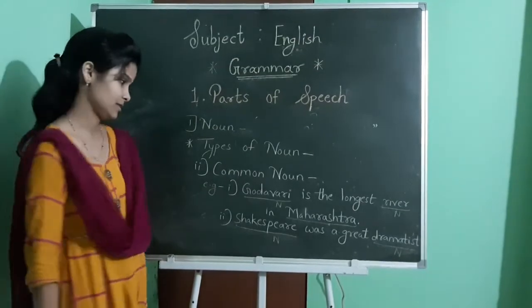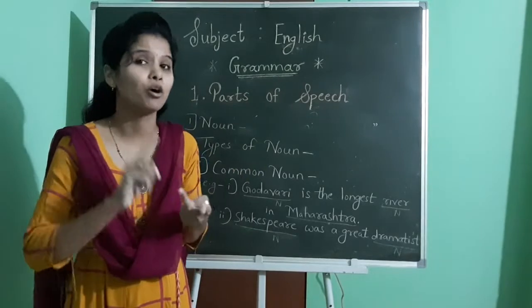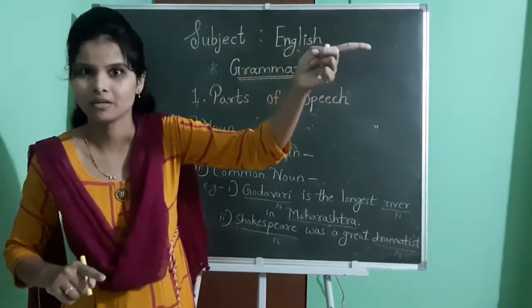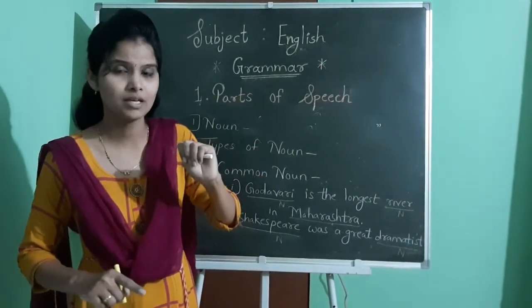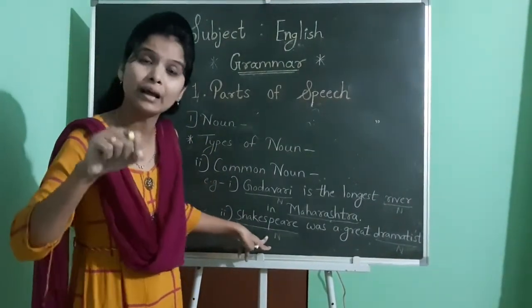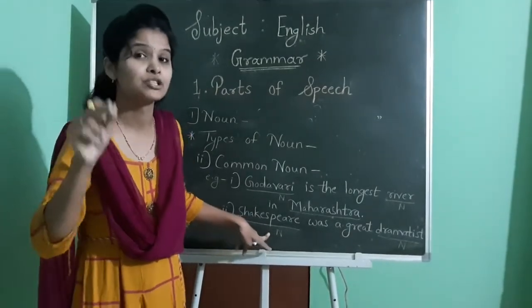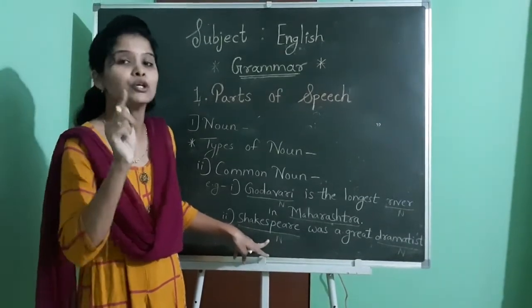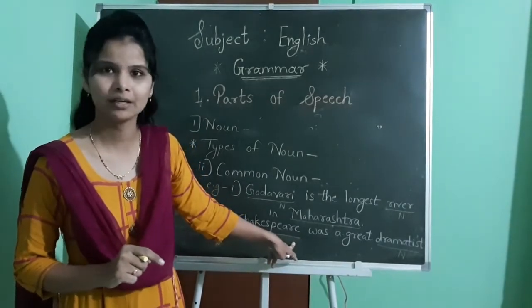Understood? See, Shakespeare is the name of a poet or dramatist. We have just seen in proper nouns that Kalidas is the Shakespeare of India, but there Shakespeare is used as a common noun. Now see here, Shakespeare is the name of a poet and dramatist. There are many poets and many dramatists, but Shakespeare is the particular name of that British poet, British dramatist. So that's why Shakespeare is a proper noun. It can't be a common noun there.